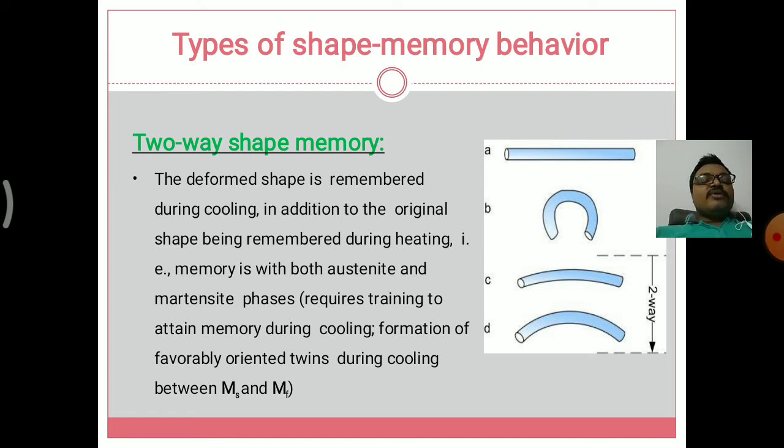So twinning means we have two sides, that is the austenitic phase as well as the martensitic phase. In the austenitic phase it is upon the heating or cooling of the object, and in the martensitic phase it is based upon the heating of the material. So when we heat the material, it attains its memory during cooling and it is cooled during the austenitic phase, and this is the two-way shape memory effect of shape memory behavior.